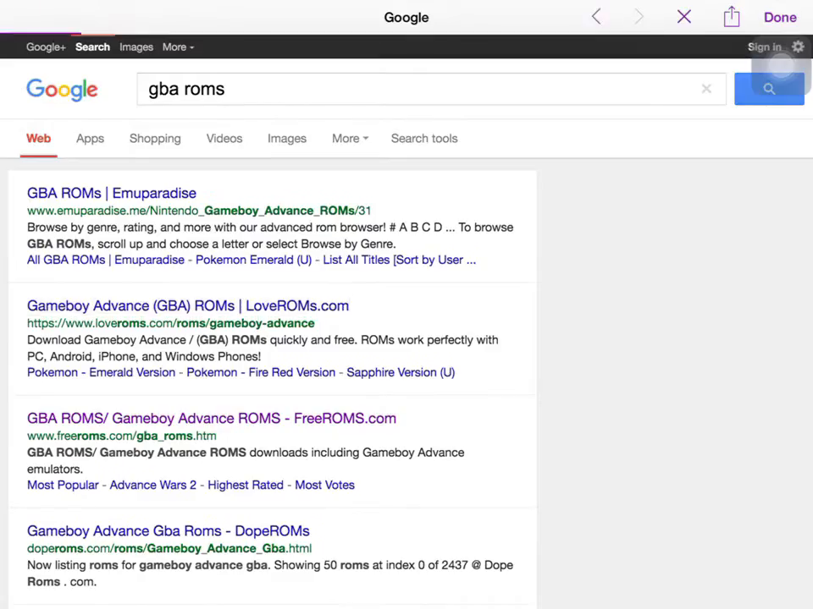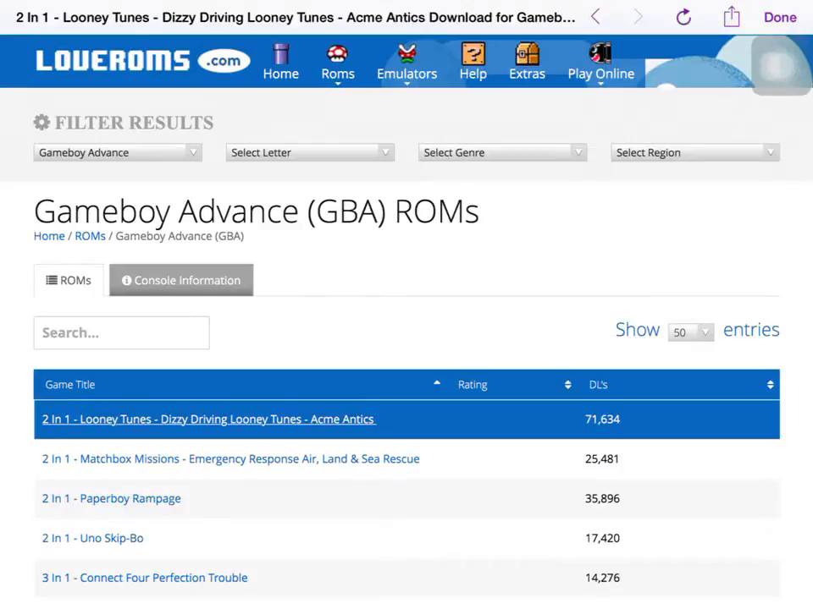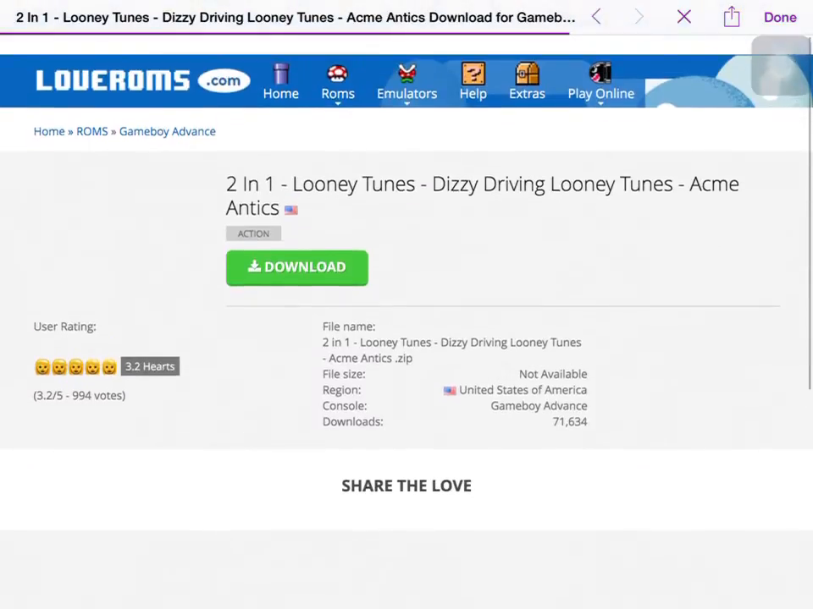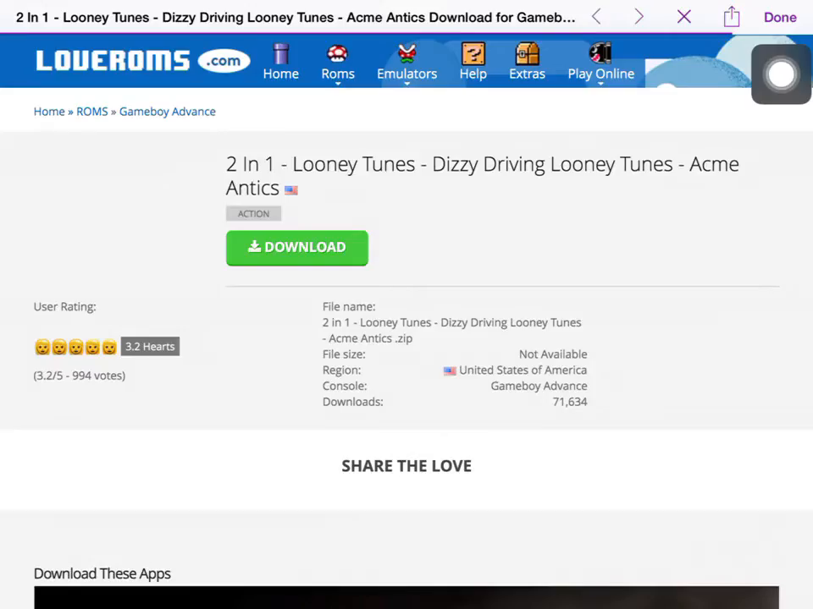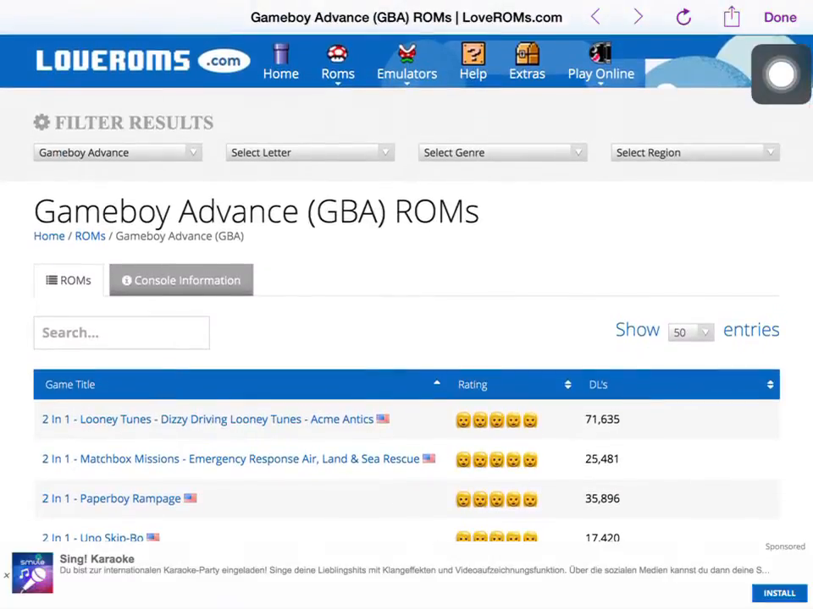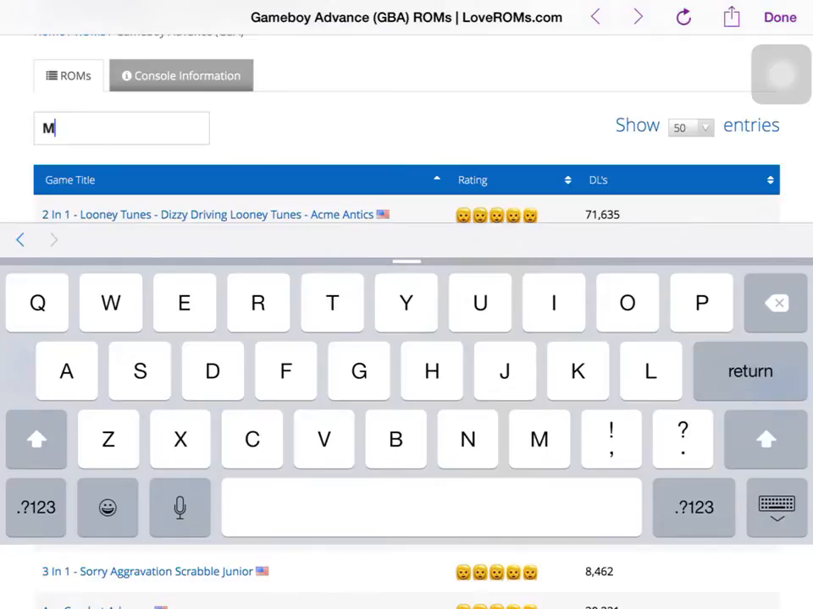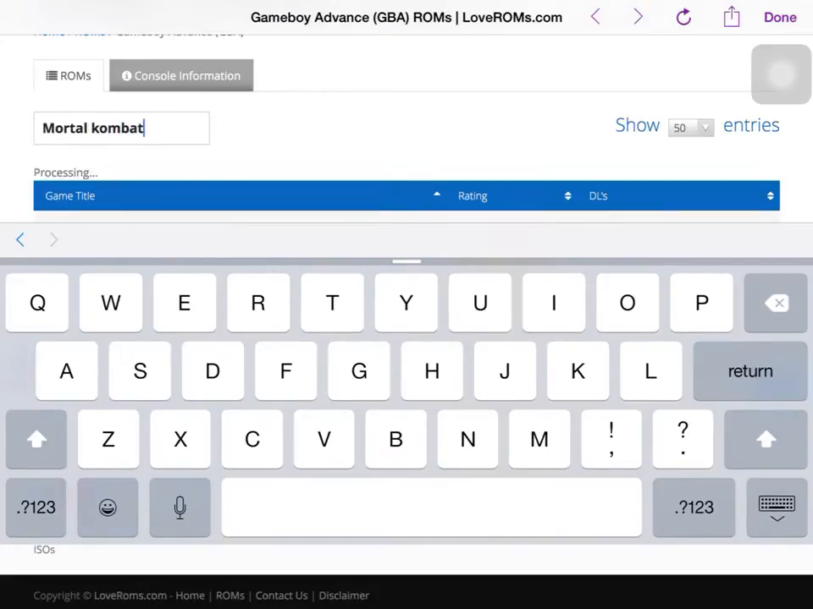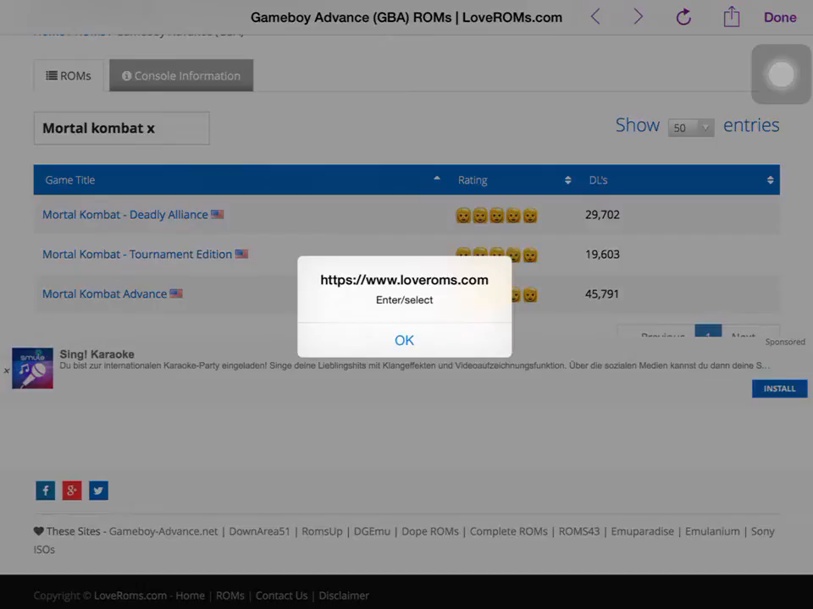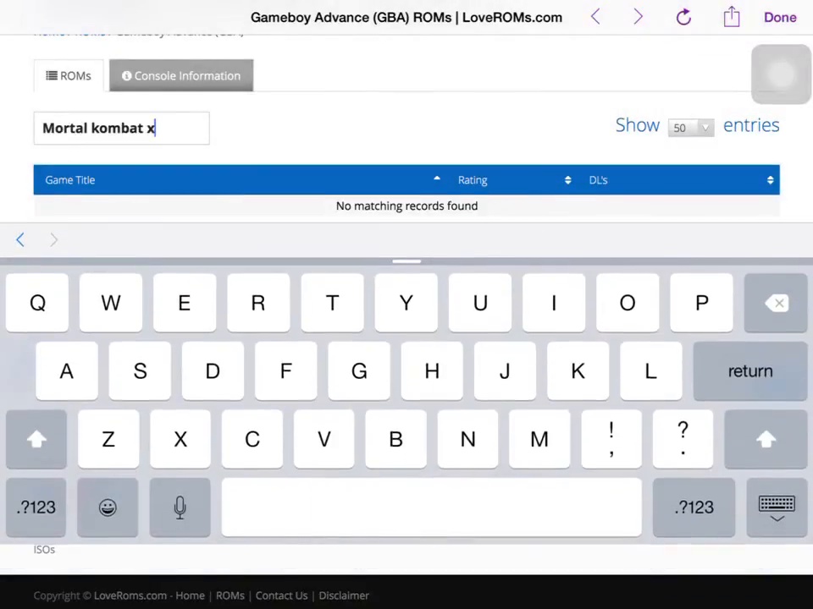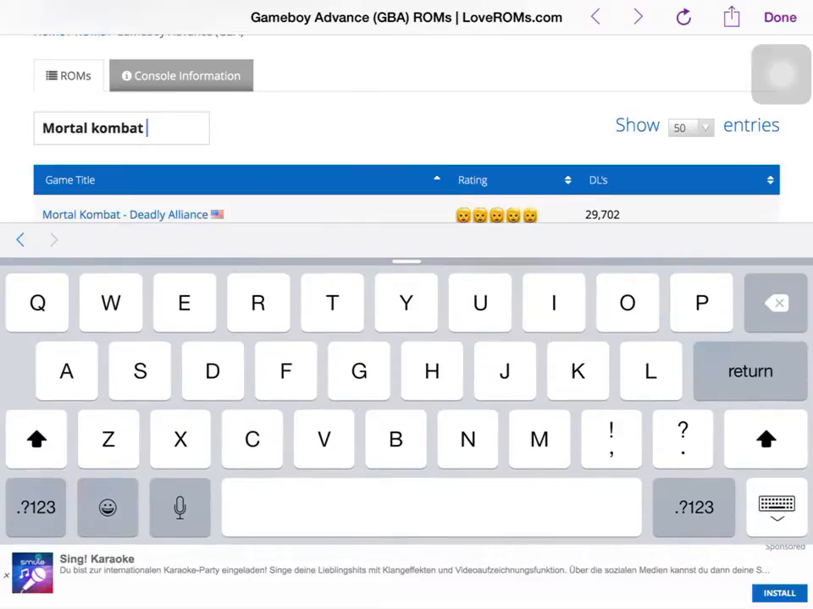Just press it. The third one, I use the third one. And then you search up any kind of Game Boy Advance game you want. For example, Mortal Kombat X. Oh no, Mortal Kombat X. See, look at the X. And there's Mortal Kombat Deadly Violence.